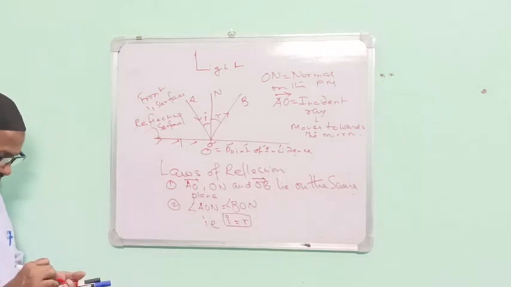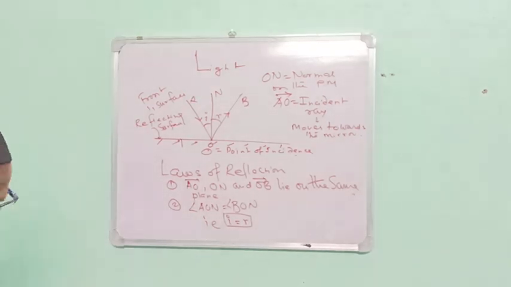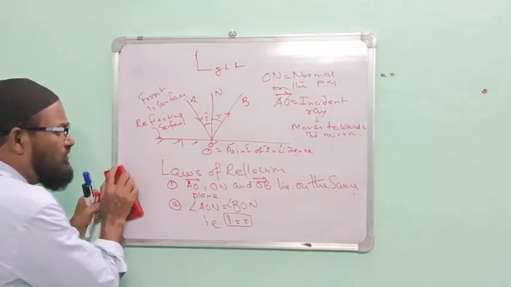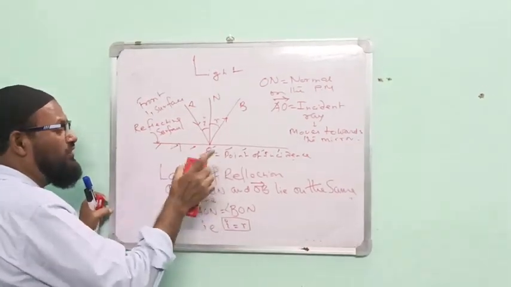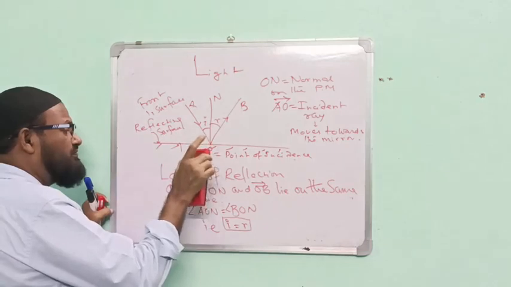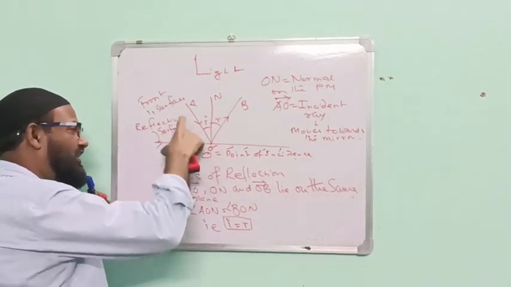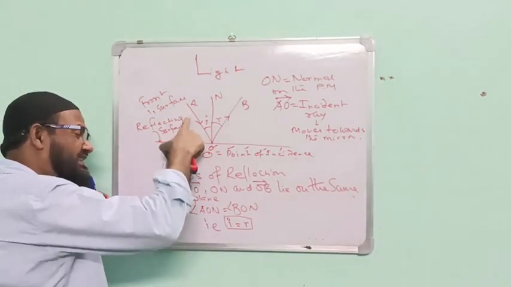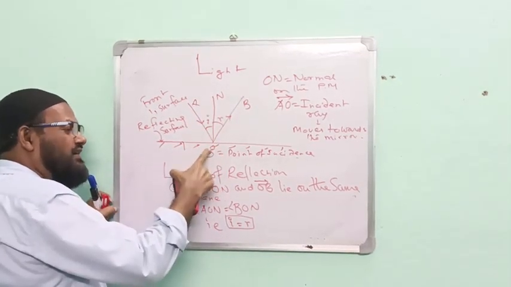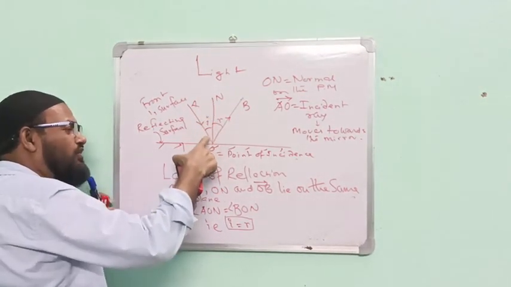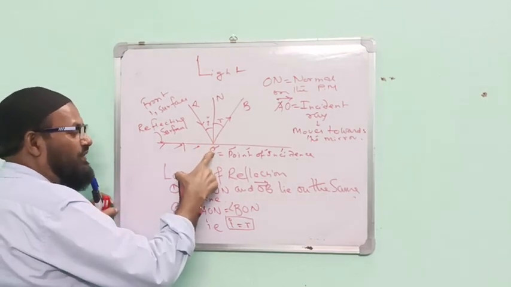Clear? Now, first, how is an image formed by a plane mirror? This is the mirror, this is the incident ray, this is the reflected ray OA, and the normal at the point of incidence.